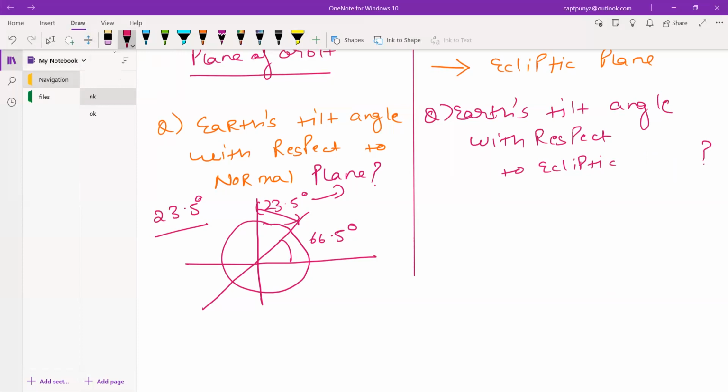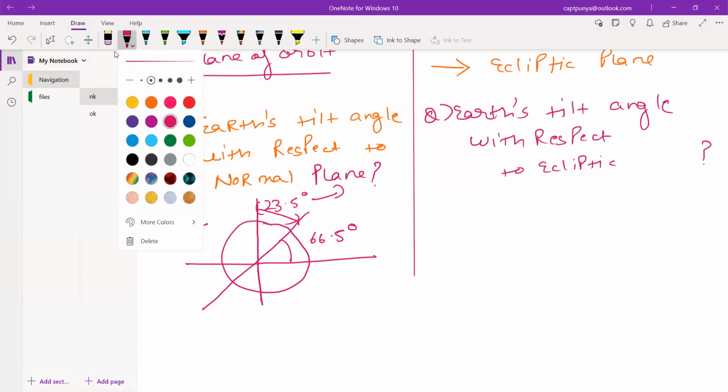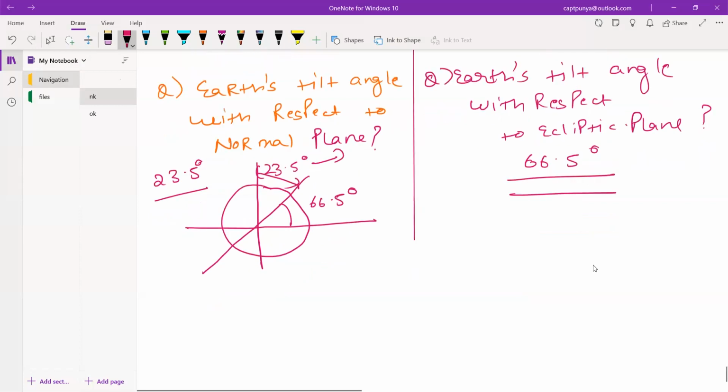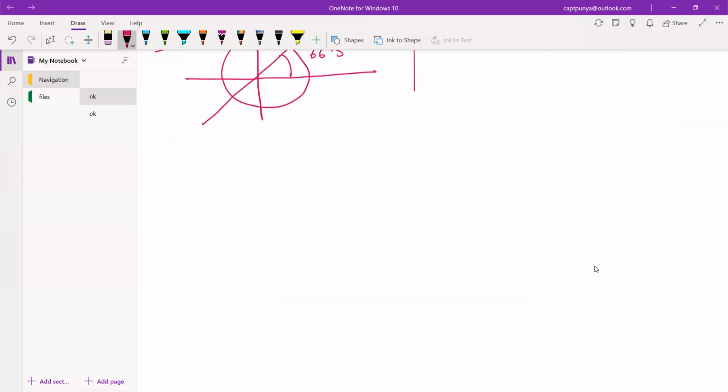If they ask for the ecliptic plane, then it would be 66.5 degrees. So we have two tilt angles, one with respect to the ecliptic plane and one with respect to the normal. Now one thing I want you to remember: I will explain what the ecliptic plane is, and I will also explain the normal plane.